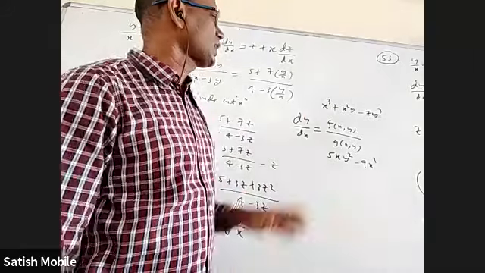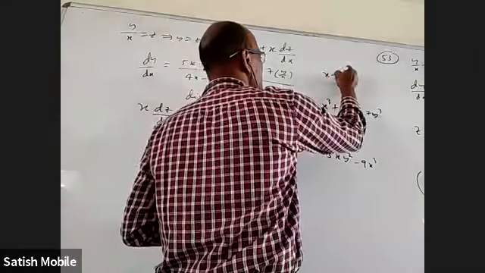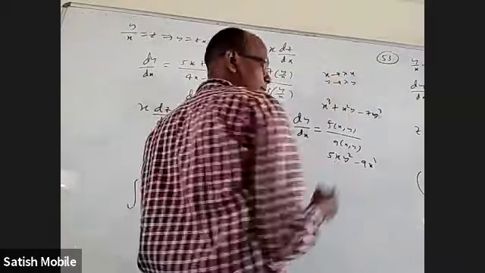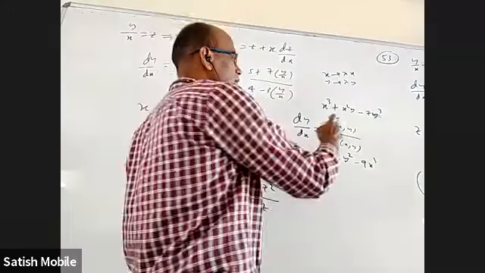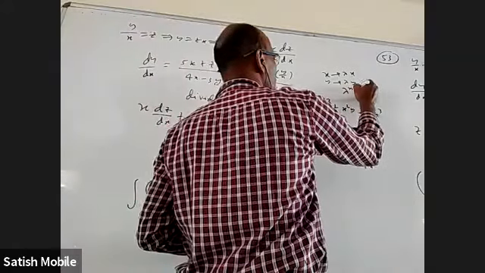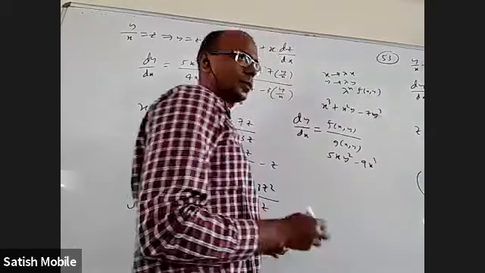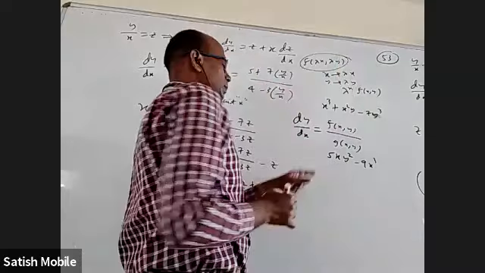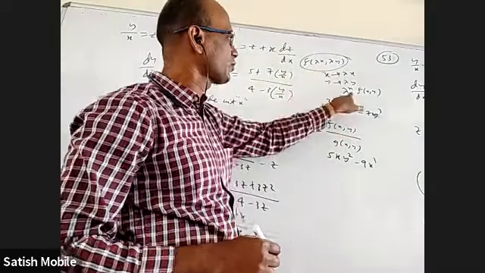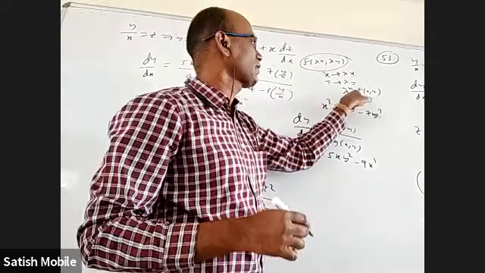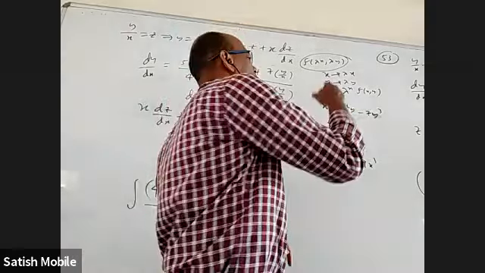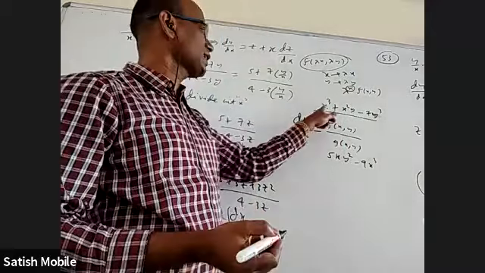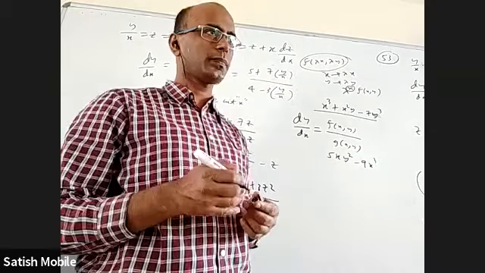Okay. Sometimes we also write like this, that you replace x with lambda x in this f of x, y, replace y with lambda y. Then it should come lambda power n times f of x comma y. That is f of lambda x comma lambda y. Replace x with lambda x, replace y with lambda y. If you are getting lambda power n common and you are getting f of x, y back, then we say it is a homogeneous expression of degree n. Okay, that indirectly is saying the same thing, that somehow the powers in every term should be equal, right?